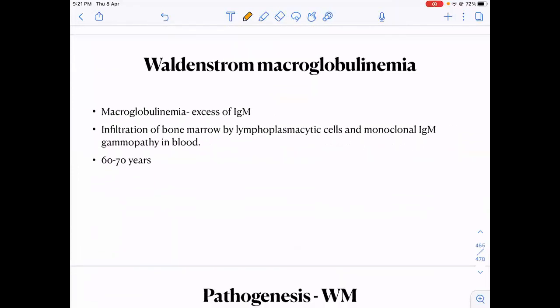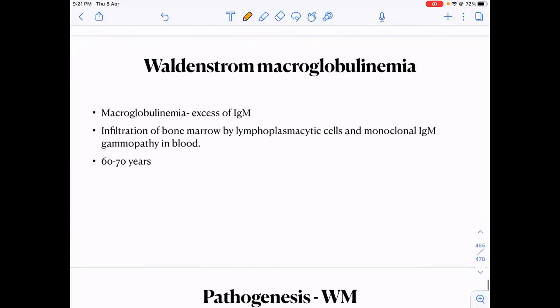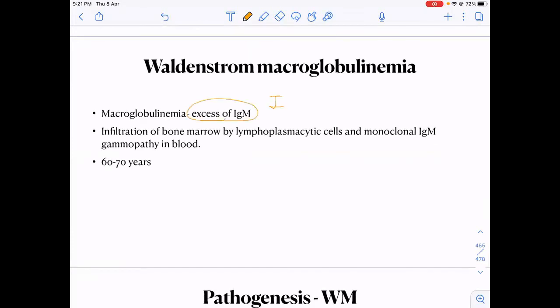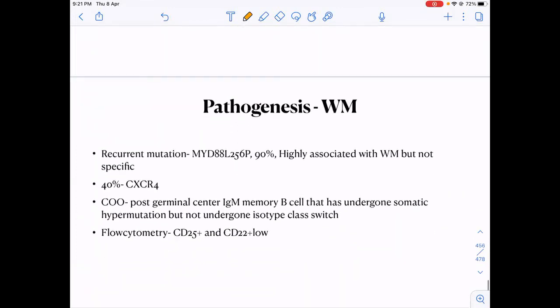We should know Waldenstrom's macroglobulinemia. What is Waldenstrom's macroglobulinemia? In this, there is excess of immunoglobulin IgM. This is a low-grade lymphoma in which the bone marrow gets infiltrated by lymphoplasmacytic cells which secrete immunoglobulin M. Okay, it occurs in the elderly, more common in males.